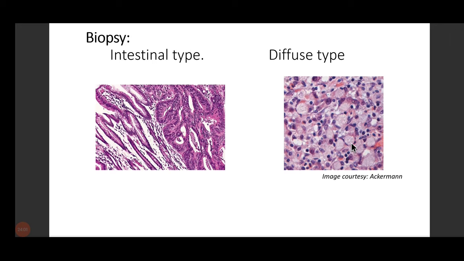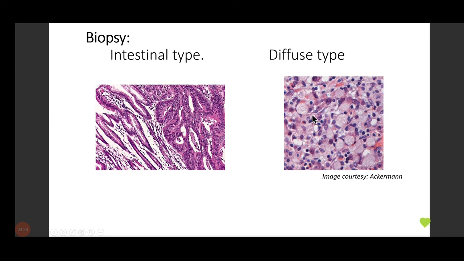And why the signet ring appearances are seen? What happens to the mucin in this type? Why the nucleus is pushed? Yes, this mucin gets accumulated in the cytoplasm and it takes so much space, it pushes the nucleus to the periphery.